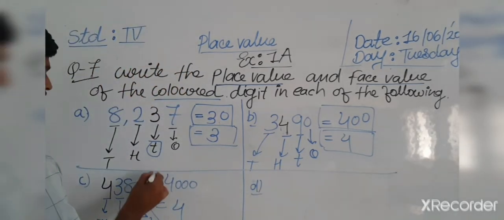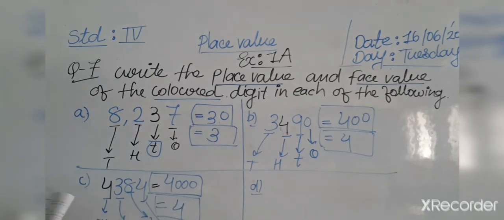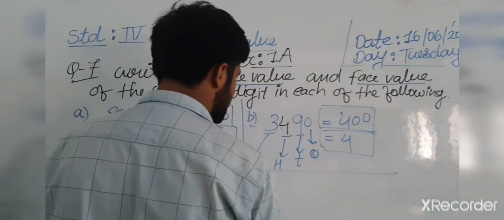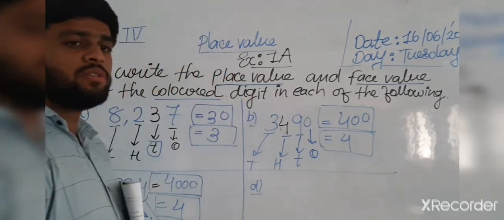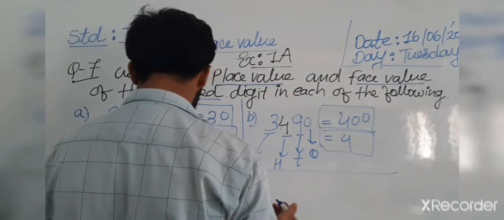Don't forget to make a box, because in mathematics one trick is for you: always write your answer and compulsorily make your box. Okay, so it's your good presentation. It's a good presentation. Okay, now question number D. Question number D is what?